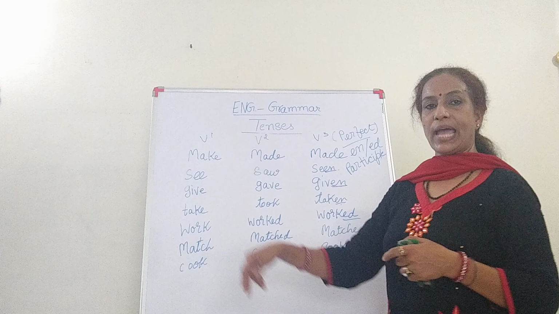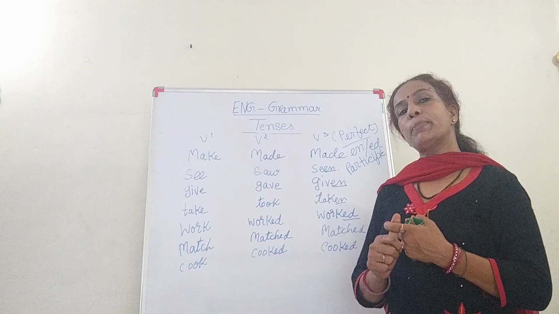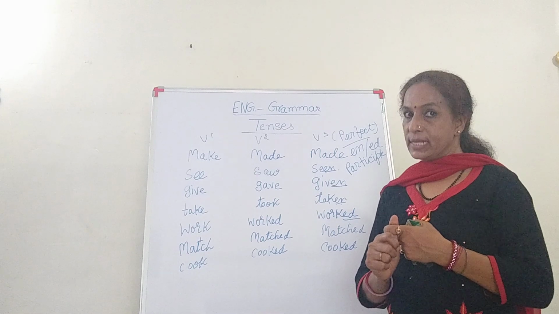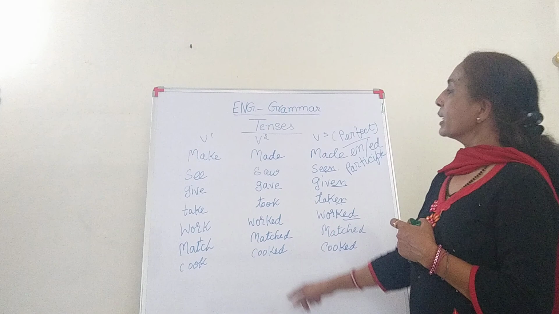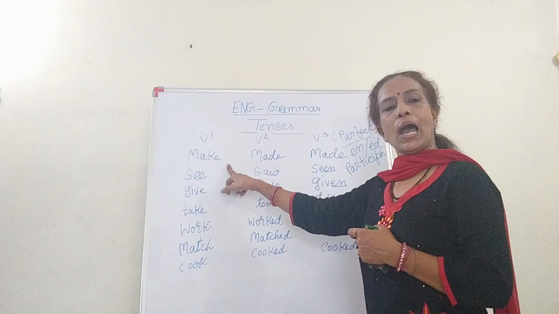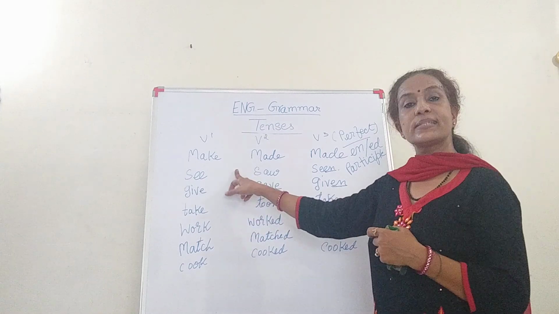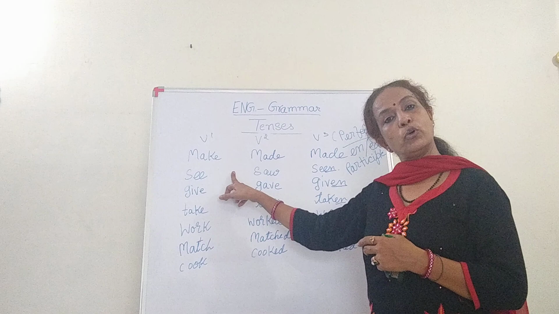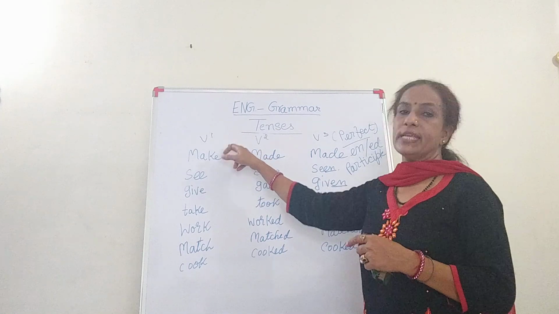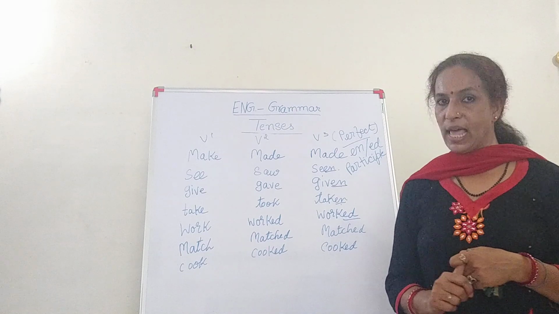Where to use he, she, it, the verb takes s or es, at times ies also with certain verbs. Then with I, you, we, they the verb is used in its original form, without s or es, and I have helped you with examples.